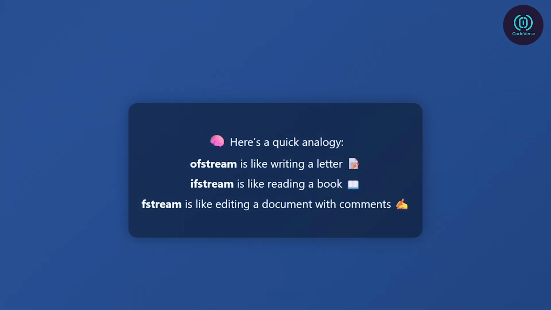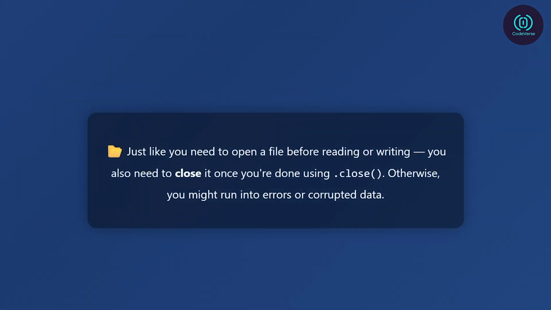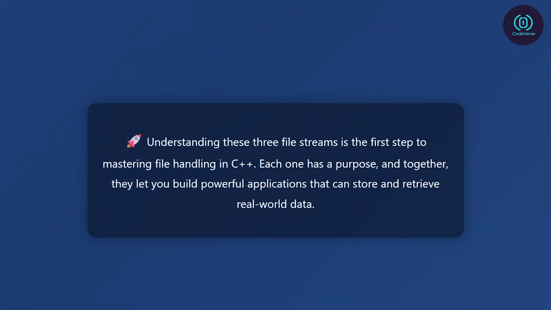Here's a quick analogy, ofstream is like writing a letter. Ifstream is like reading a book. Fstream is like editing a document with comments. And just like you need to open a file before reading or writing, you also need to close it once you're done, using .close(). Otherwise, you might run into errors or corrupted data. Understanding these three file streams is the first step to mastering file handling in C++. Each one has a purpose, and together, they let you build powerful applications that can store and retrieve real-world data.